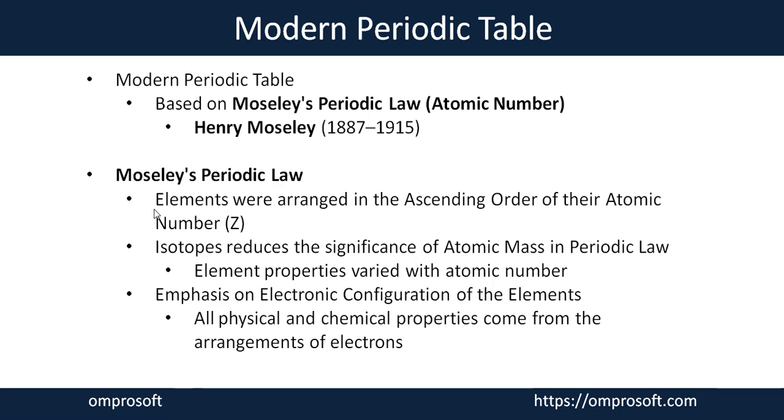According to the arrangement of electrons, their physical and chemical behavior is represented during chemical reactions. So Moseley emphasized electronic configuration while he studied the physical and chemical behavior of each and every element. These two statements were followed while he made the modern periodic table for us.